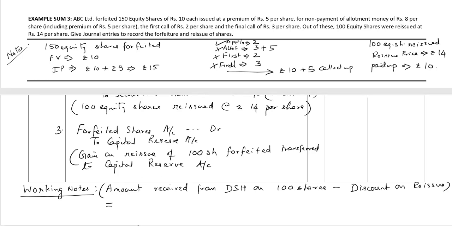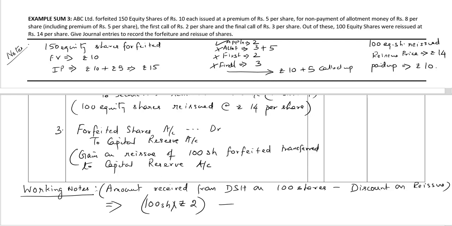The amount received from the defaulting shareholder on the 100 shares is 100 shares multiplied by rupees 2 application money, minus the discount on reissue, which is 0 since the shares have been reissued at premium. Therefore, the total amount is rupees 200.